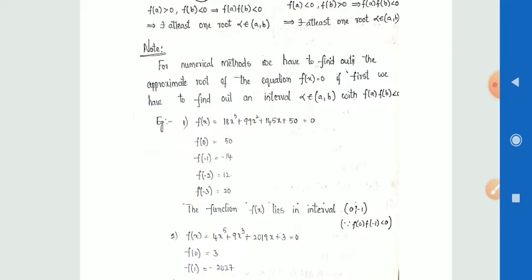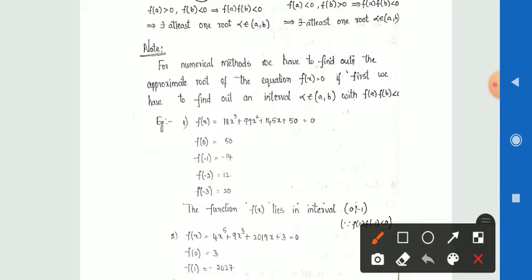Here we are going to observe that opposite signs must be present. Here f of 0 value is 50, and f of minus 1 value is negative, and f of minus 2 value is positive, and f of minus 3 value is also positive. Then we can say that the root lies between 0 and minus 1, means the root lies between these two. Why? Because f of 0 value is positive and f of minus 1 value is negative. Then we can say that here we have opposite signs. Then we can say that the root, alpha, lies in the interval 0 comma minus 1.